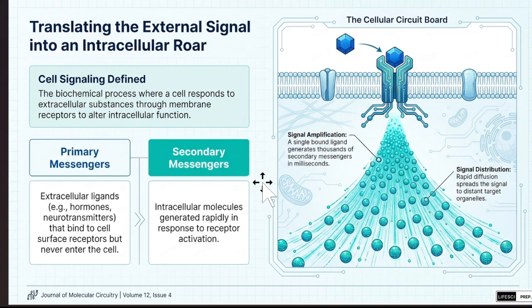In this signaling, two different messengers are involved, that is primary messenger and secondary messenger. Primary messengers are normally known as ligands. The information comes from different cells and acts on the target cell through the primary messenger, that is the ligands like hormones, neurotransmitters, etc. These are the primary messengers.